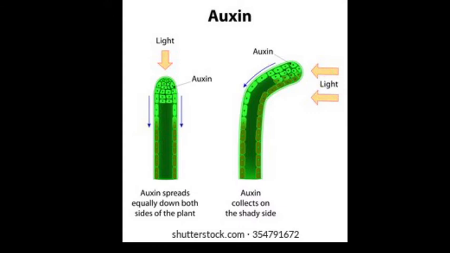The growth of a plant can be divided into three stages. First one is cell division, second one is cell enlargement, and the third one is cell differentiation. And these stages have particular locations in a plant. Always remember that the first three hormones, auxin, gibberellin and cytokinin, are the plant hormones which promote growth of the plant. On the other hand, abscisic acid is a plant hormone which inhibits growth.